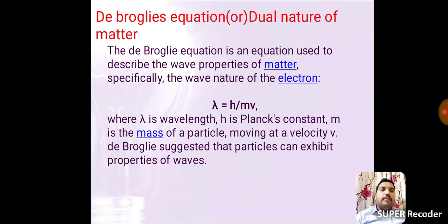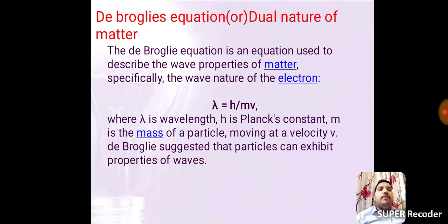The formula is lambda equals h by mv, where lambda is wavelength, h is Planck's constant, m is mass of the particle, and v is the velocity of the particle.